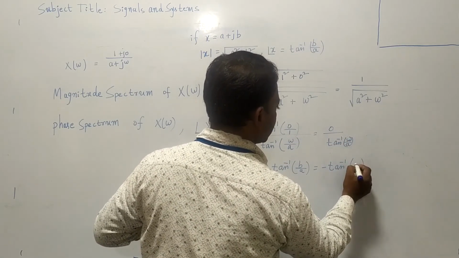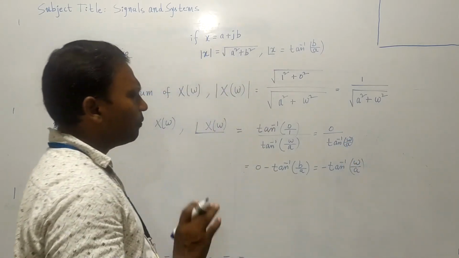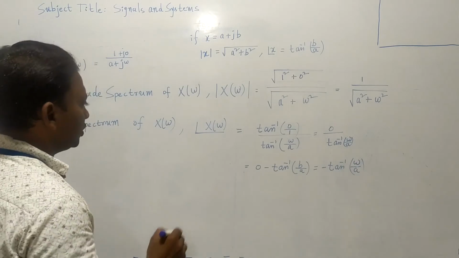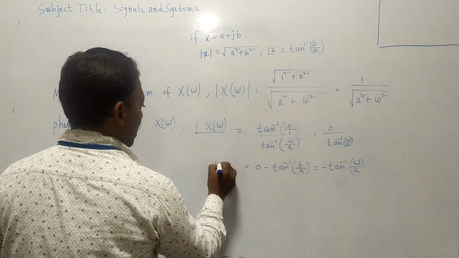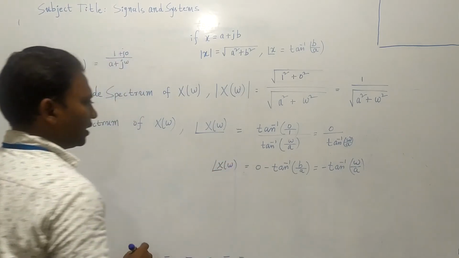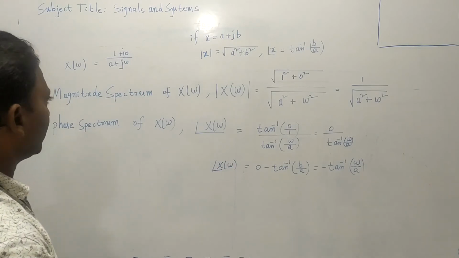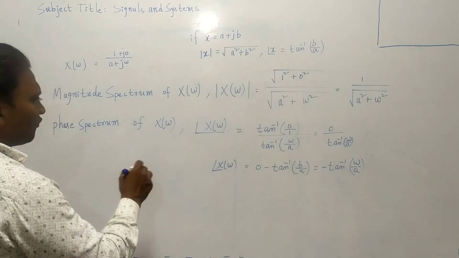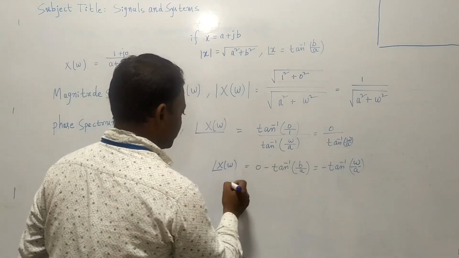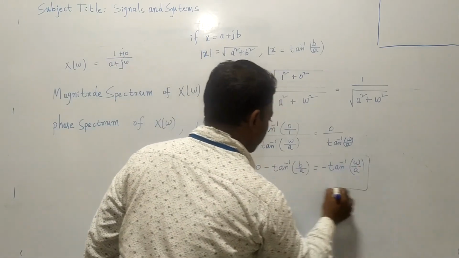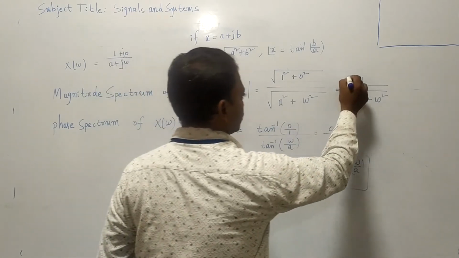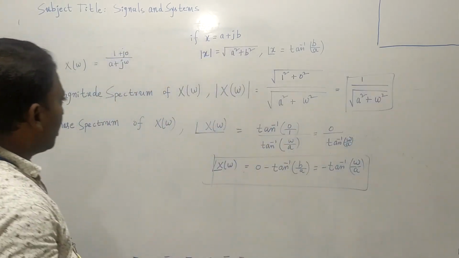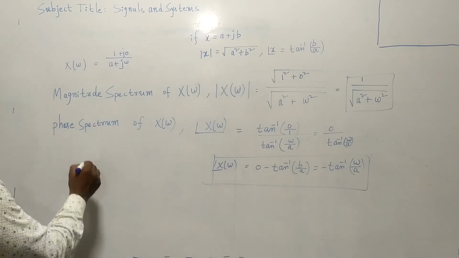Here also it is omega. So minus tan inverse omega by a. So therefore this is angle of x of omega. Now this is the phase spectrum, the required phase spectrum, and this is the magnitude spectrum. Now we have to plot it. We have to plot this magnitude spectrum and phase spectrum.